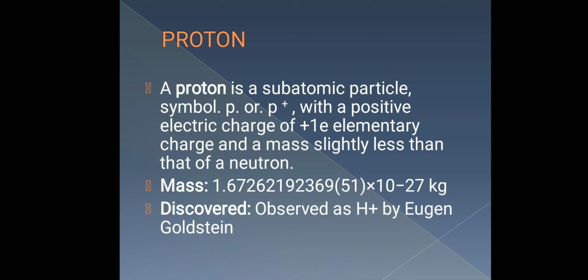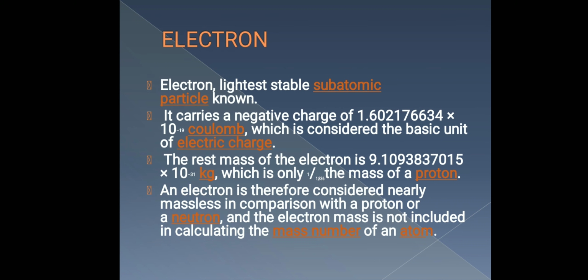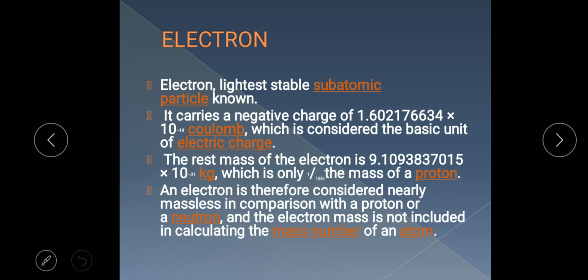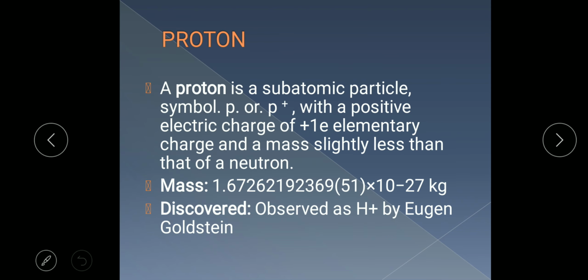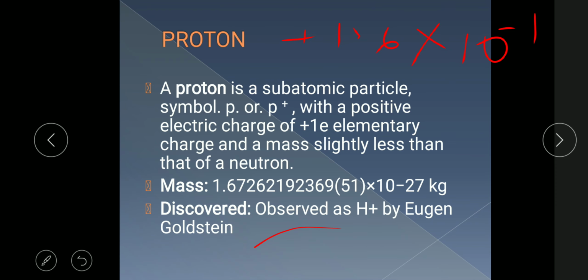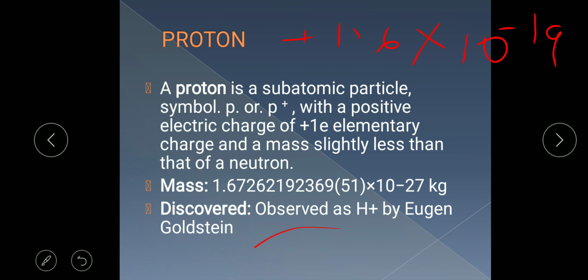The electron's charge is minus 1.6 into 10 to the power minus 19 coulomb, and the proton's charge is plus 1.6 into 10 to the power minus 19 coulomb. It was discovered by Eugene Goldstein.